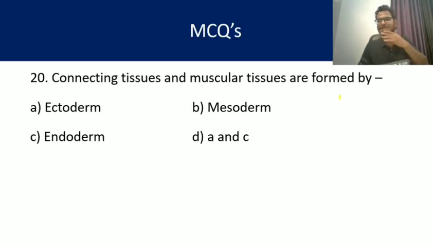Question number 20. Connective tissue and muscular tissue, very important structures in our body, are formed by ectoderm, mesoderm, endoderm, or A and C, meaning ectoderm and endoderm. My dear friends, here again the answer is mesoderm. The answer is B. So connective tissue and muscular tissue develop from, or are derived from, mesoderm.